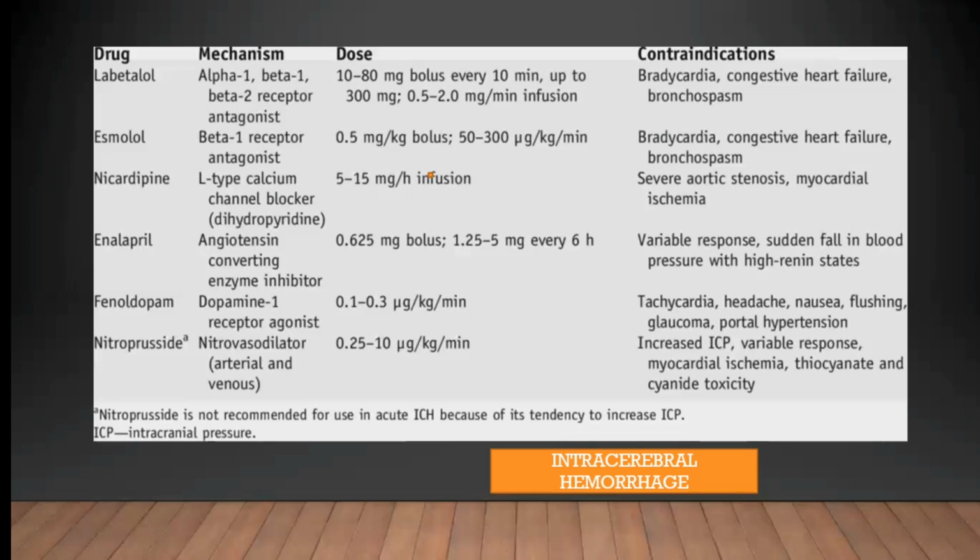Fenoldopam, a dopamine 1 receptor antagonist, 0.1 to 0.3 microgram per kg per minute. Contraindications are tachycardia, headache and nausea, flushing, glaucoma and portal hypertension. Nitroprusside, an arterial and venous vasodilator, 0.25 to 10 microgram per kg per minute. Contraindications are increased intracerebral pressure, variable response, myocardial ischemia and cyanide toxicity.